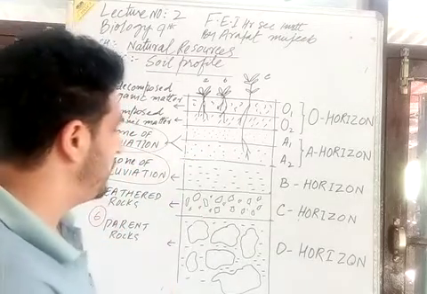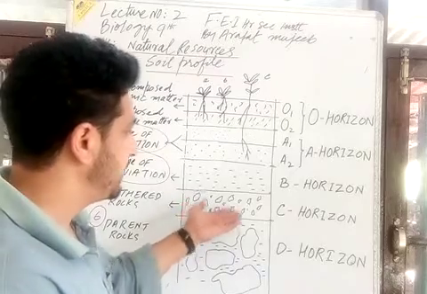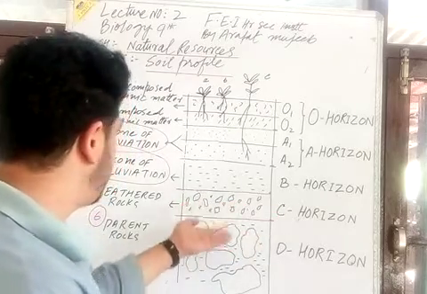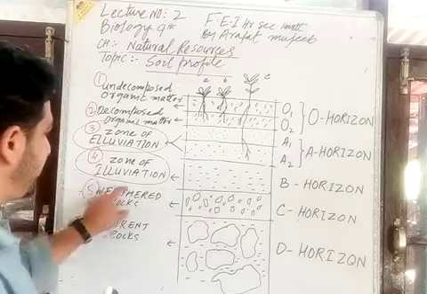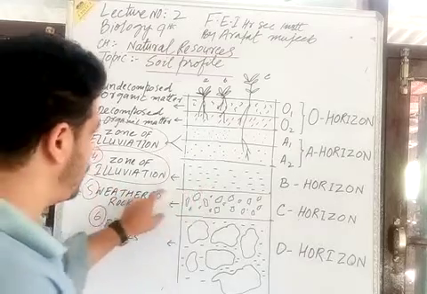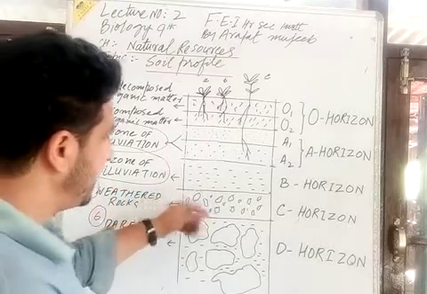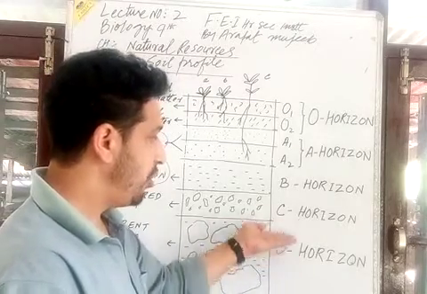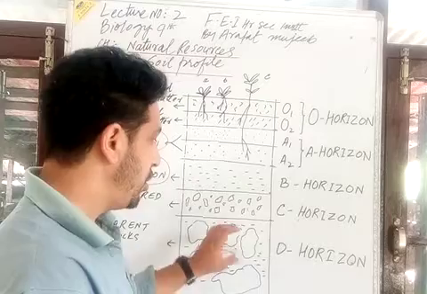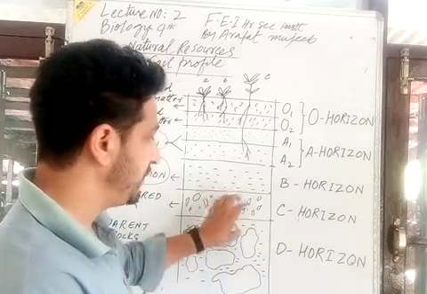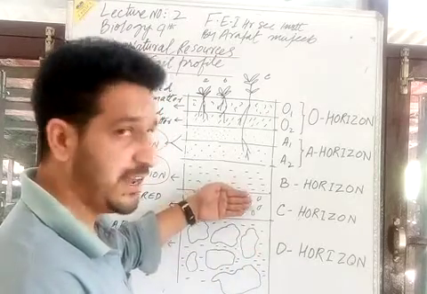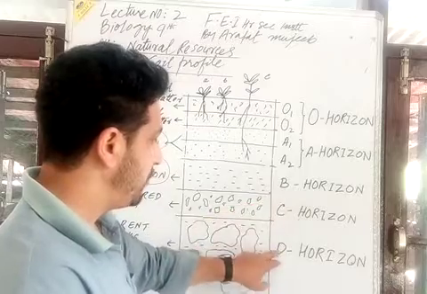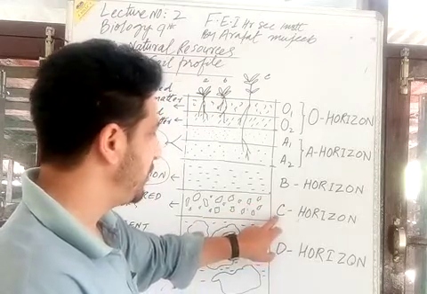Now we move ahead. That is the C horizon. The C horizon contains weathered rocks. Its derivation takes place from the D horizon. The D horizon is the parent layer of the C horizon. Actually, the C horizon is derived from this. The D horizon undergoes the formation of the C horizon.